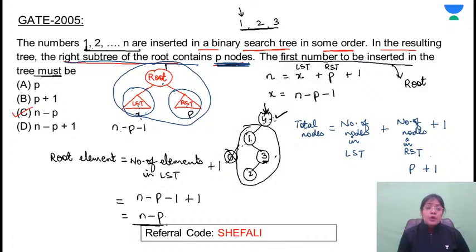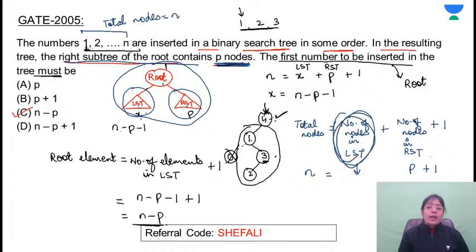Total number of nodes कितनी है? We have assumed that this is n. 1 to n का मतलब क्या है? Total n nodes are there. Total nodes will be equal to n. Total number of elements are given in the question, that is equal to n. And I have assumed that I want to find out the number of nodes in the left subtree. So I have assumed that that is x. नहीं assume करना, इस पूरी term को as it is लिख लो. So I just want to calculate the value of this one. Now is this clear to everyone?